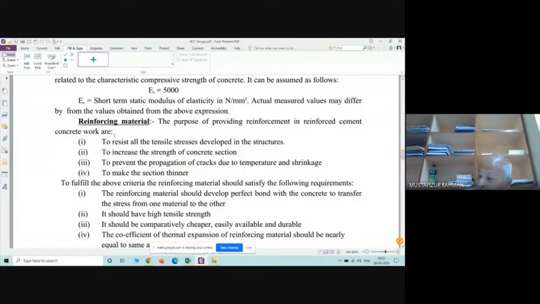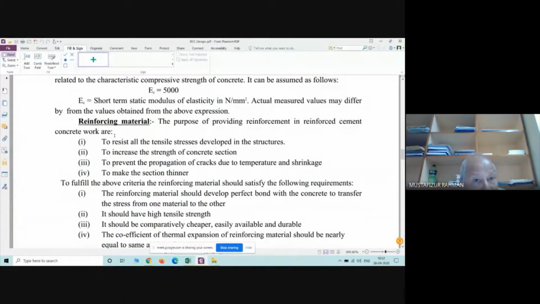Now some load is coming. Suppose we want to resist whatever load is coming on the concrete only with the help of concrete. The characteristic stress of concrete is 25 Newton per millimeter square in compression, and in tension 2.5 Newton per millimeter square.